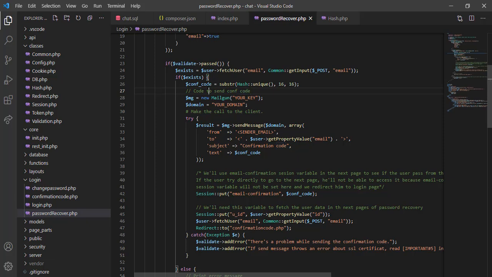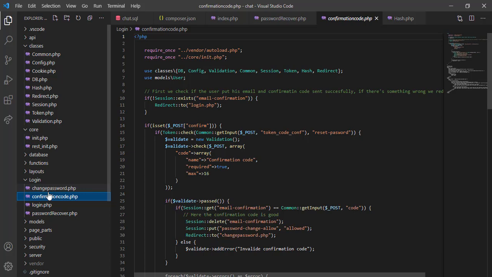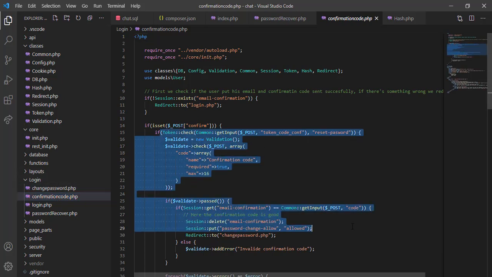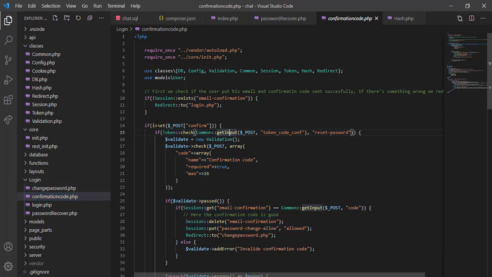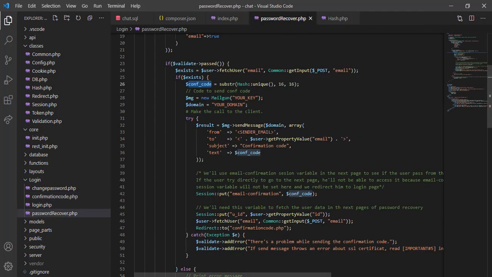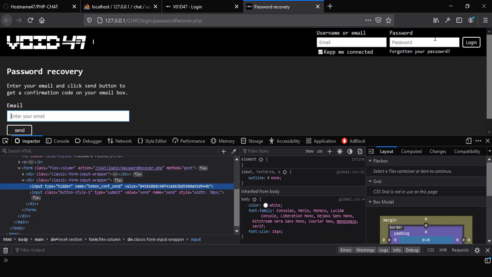We send this extracted hash as a confirmation code and we check it here inside confirmation. We're going to go through this later. Now just to demonstrate this, you can restore your password by sending this email right here.